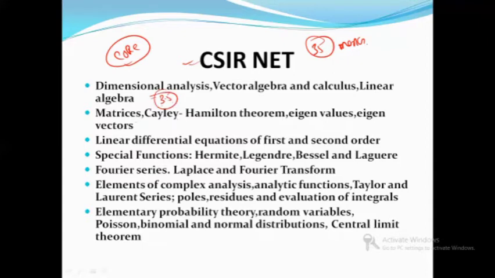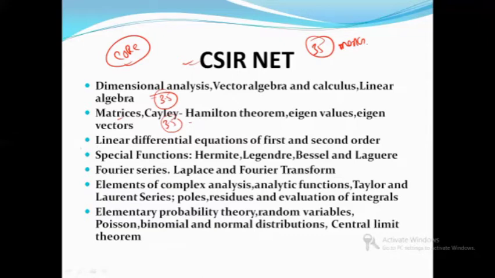All right. Next is the matrices, where you will get the Cayley-Hamilton theorem, eigenvalues and eigenvectors. So from this also you will get questions of 3.5 marks. And I would like to say these questions are really easy. The only thing is that you must know the entire thing about matrices or any other topic, because the questions are not complicated. The language is complicated.